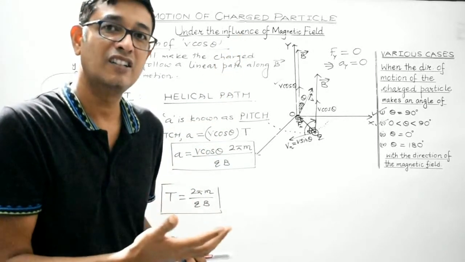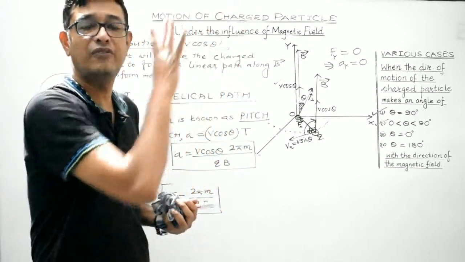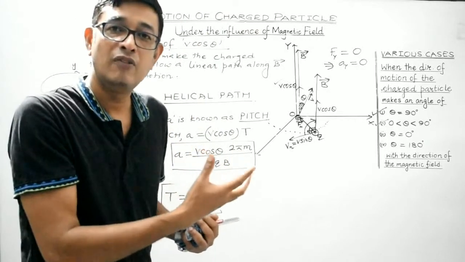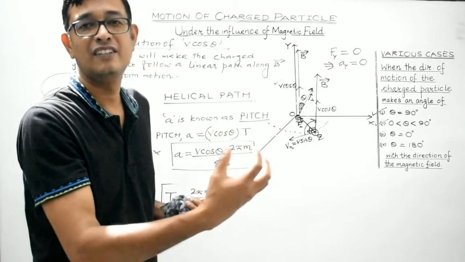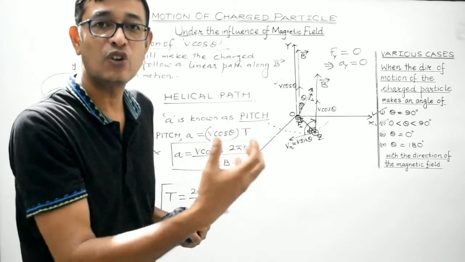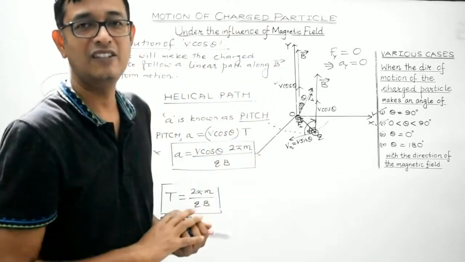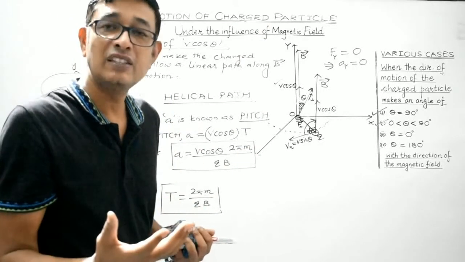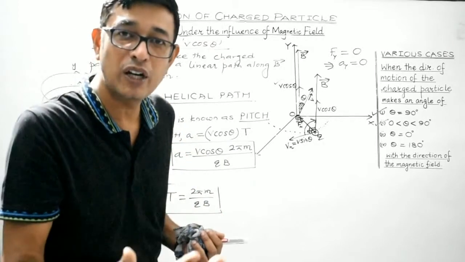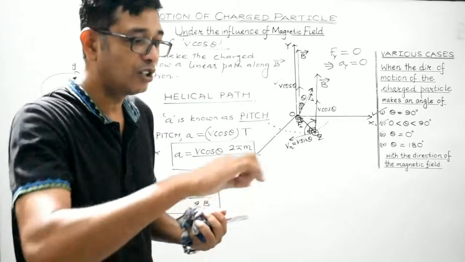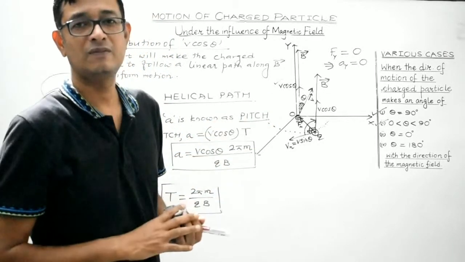V cos theta is the component along the direction of the magnetic field. This component will make the charged particle move linearly with constant speed of v cos theta along the direction of the magnetic field. While the other component v sin theta, which is perpendicular to the magnetic field and is known as the normal component, will make the charged particle follow a circular path.